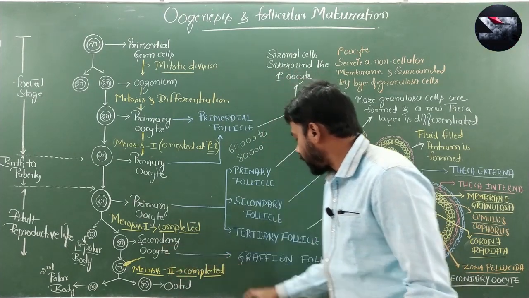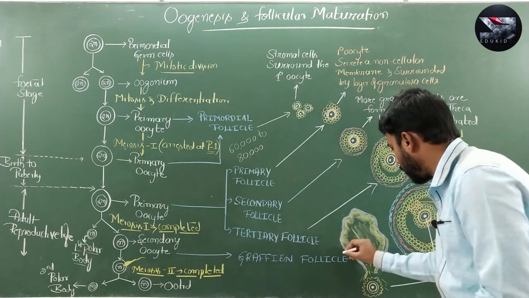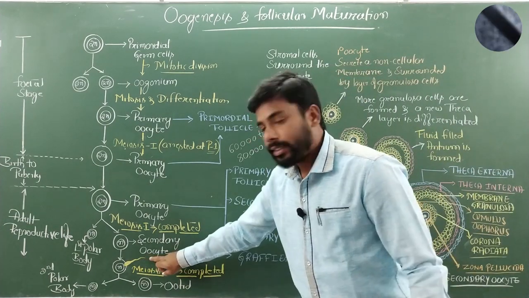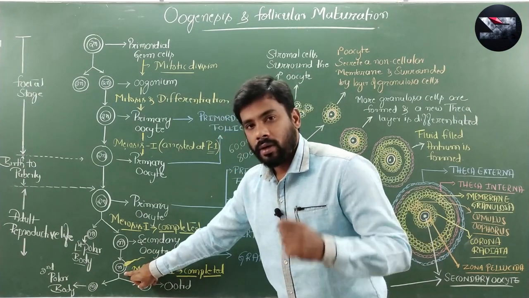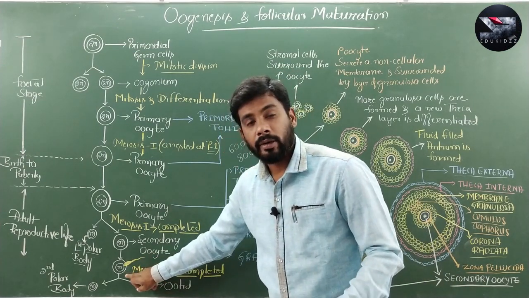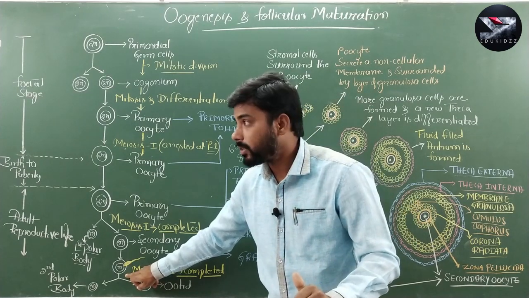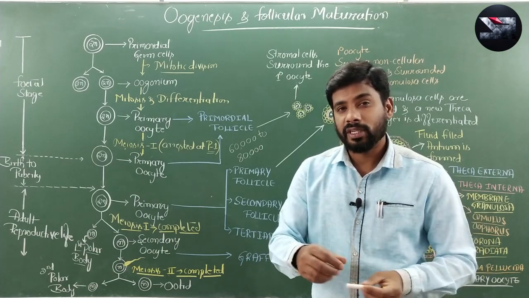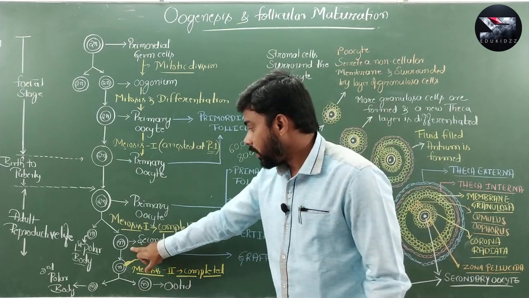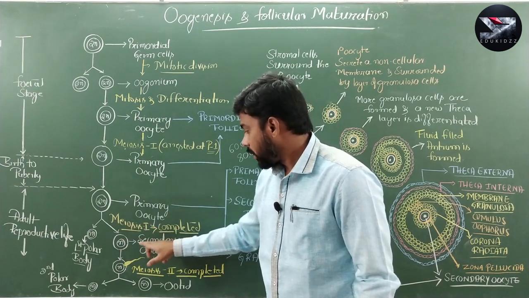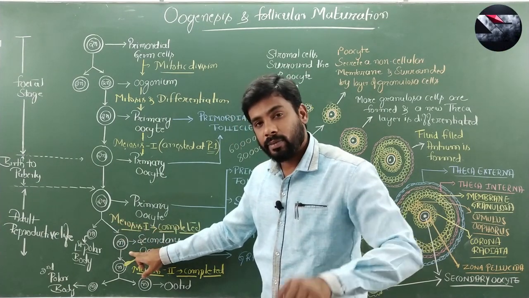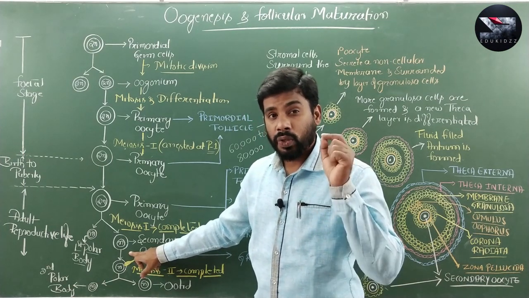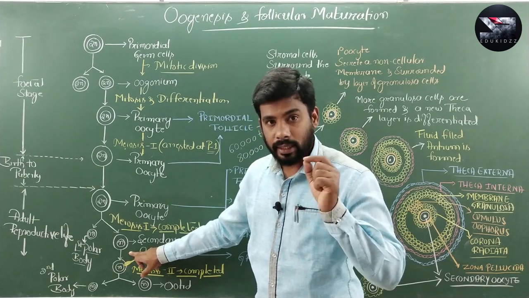This secondary oocyte is generally present inside the Graafian follicle, which I will explain later, how the Graafian follicle is formed. Secondary oocyte, after the entry of sperm, before the fusion with the sperm nucleus, completes its meiosis 2. Meiosis 2 division will be completed. Why? Because after meiosis 1, the secondary oocyte also started meiosis 2, but meiosis 2 is arrested at metaphase 2. So the division is incomplete.